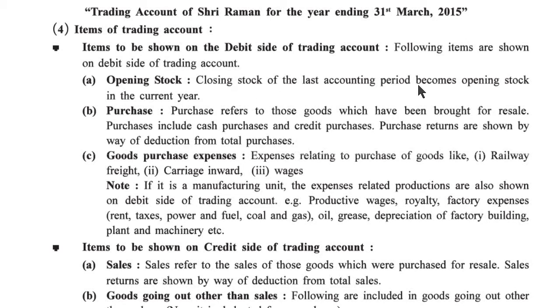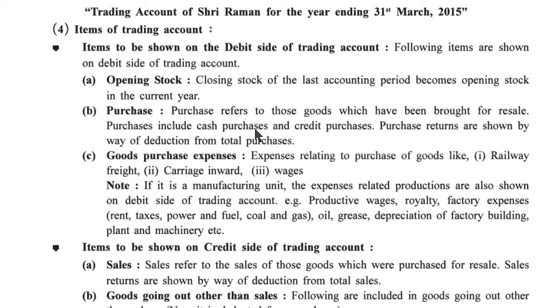Closing stock of the last accounting period becomes opening stock in the next current year. Means if 31st March 2015 is there, then 31st March 2014 is the previous year. And when there is 31st March 2015, then 1/4/2015 is the first day of this year. And on 1/4/2015, previous year's closing stock becomes the opening stock for the current year. Purchase. Purchase refers to those goods which have been bought for resale.